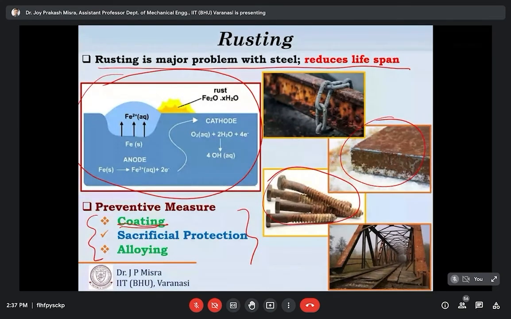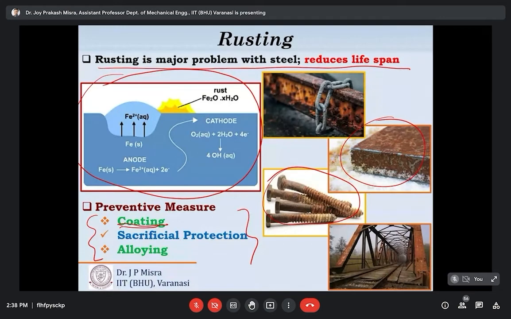The element zinc has very good corrosion resistance, and the zinc coating provides a continuous barrier which does not allow moisture or oxygen to reach the steel, and thus it protects the steel surface from being eradicated by corrosion or rusting. So the first option is coating. Coating means covering the steel surface with one or multiple layers of corrosion resistant elements. An example is GI pipes or GI sheets, where steel sheets or pipes have been coated with zinc.